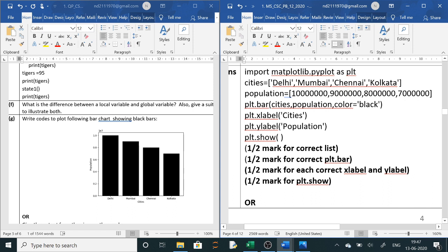Then plt.bar, always the x-axis will come first, then the y-axis: cities, comma, population. Then color equals black. Then plt.xlabel, in xlabel "Cities" is written, so in quotes Cities. In plt.ylabel, what is written? Population is written here. No title is given, so there is no need to write plt.title. If any title is given, you will write plt.title, then in parentheses, in quotes, you will write the title. Then plt.show. So this is your answer for this bar chart.